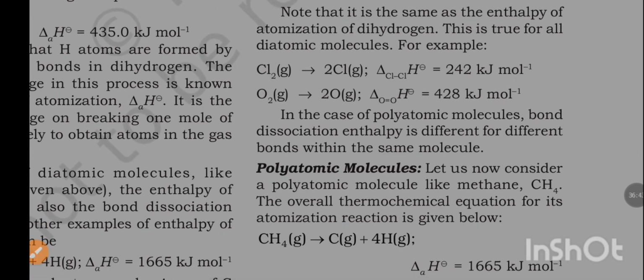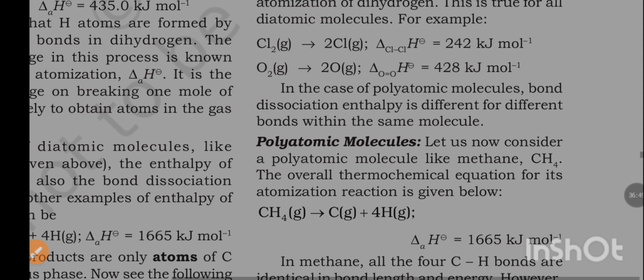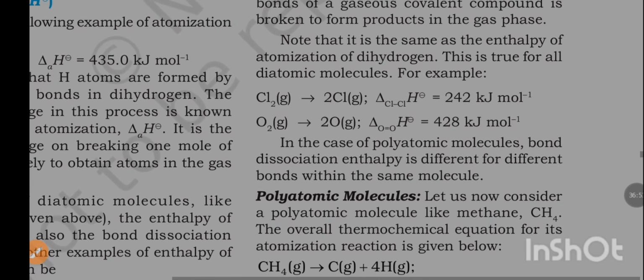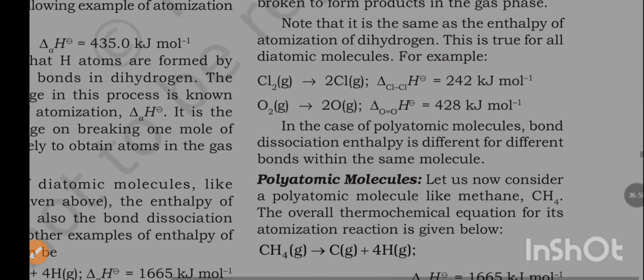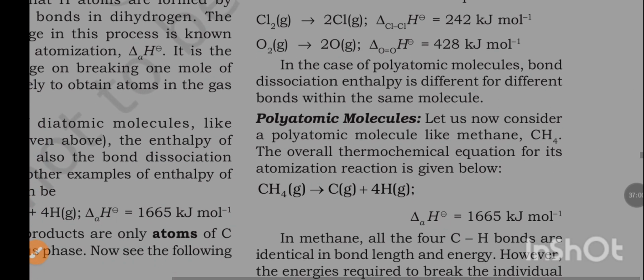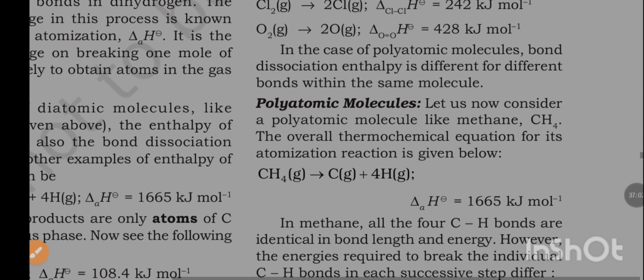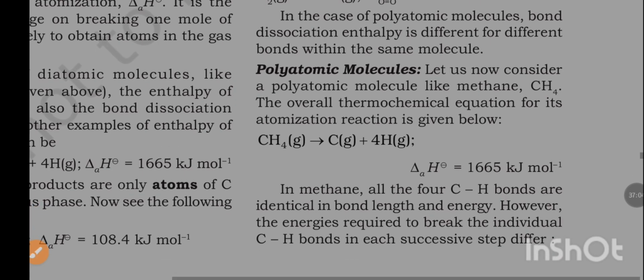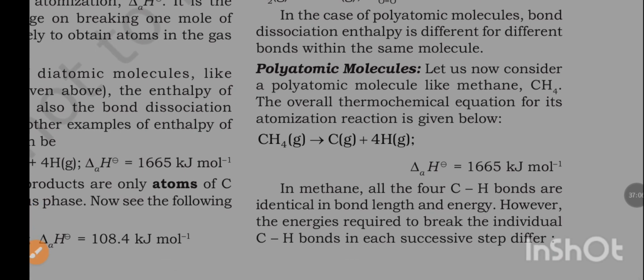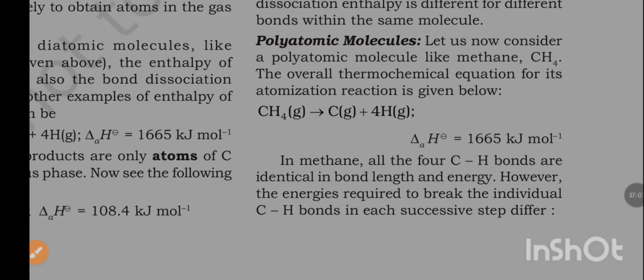For example, Cl2 to 2Cl, del Cl-Cl H is 242 kJ per mole, O2 to 2O, del O double bond O H is equal to 428 kJ per mole. In the case of polyatomic molecules, the bond dissociation enthalpy is different for different bonds within the same molecule. Polyatomic molecules. Let us now consider a polyatomic molecule like methane, CH4.